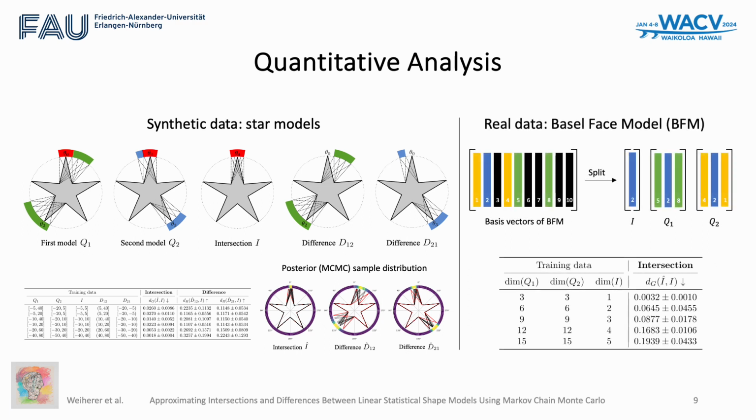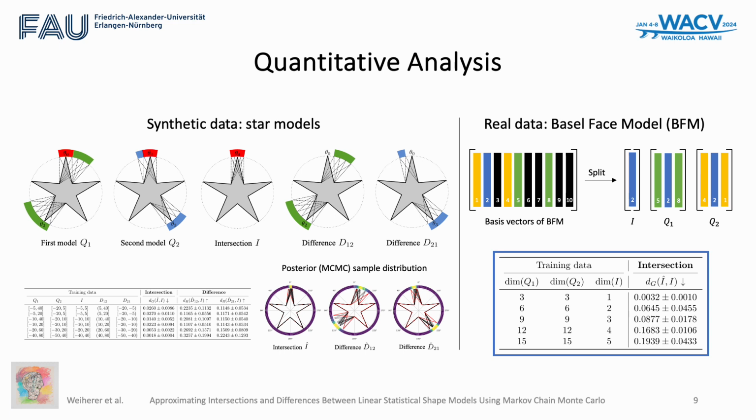For the real dataset, we randomly split a set of basis vectors of a real SSM into 3 sets as shown. However, while this provides us ground truth intersection spaces, we note that for real-world SSMs, it's generally not possible to construct ground truth differences and samples thereof. The following table presents computed Grassmann distances with an average distance of 0.1.